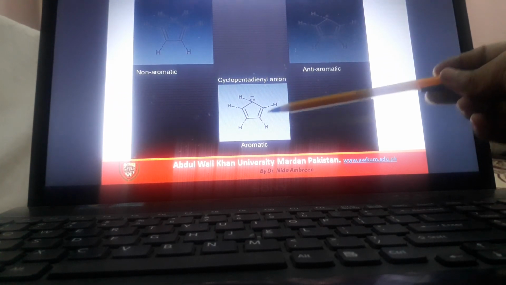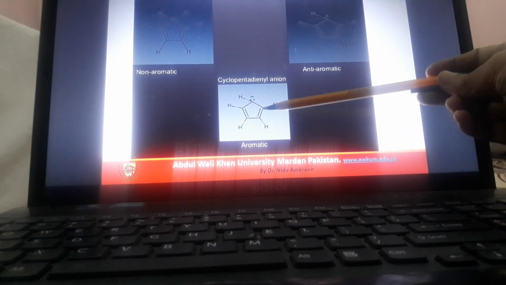So it follows the 4n equals pi electrons rule, and the same molecule with a negative charge is aromatic because it follows the Huckel rule for aromatic compounds. It has 6 pi electrons: 1, 2, 3, 4, 5, 6, and it is cyclic and planar, so it is aromatic. This is cyclic planar but anti-aromatic. This is cyclic planar aromatic, and this is non-planar, non-aromatic.